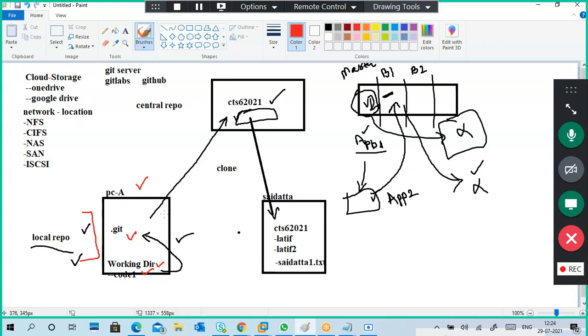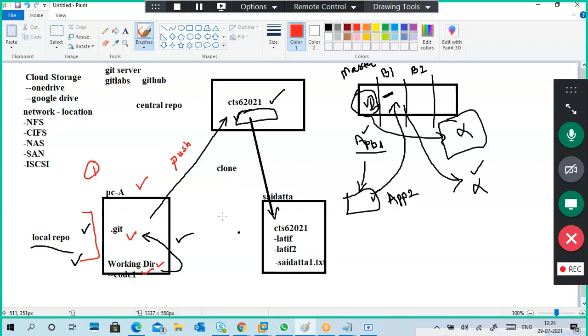Next, we push the configuration to our central repository. In central, we created this folder, took the link, and pushed the configuration to the central one. Of course, we also did a remote add. So this is the first part. Okay, first part is clear, right?